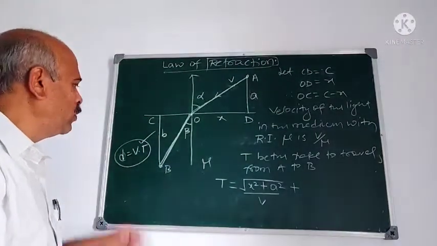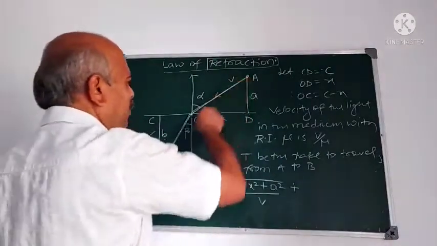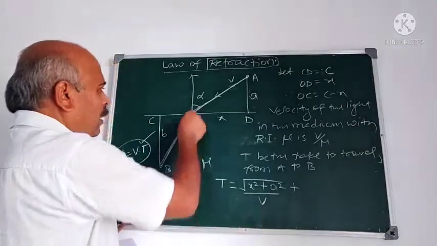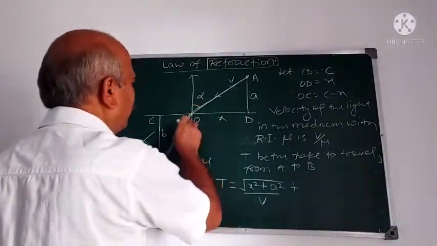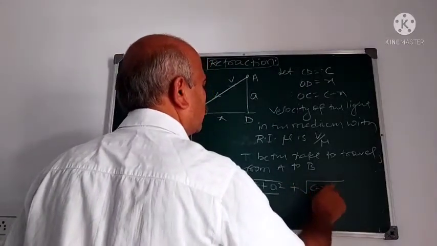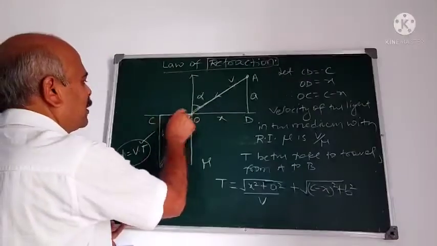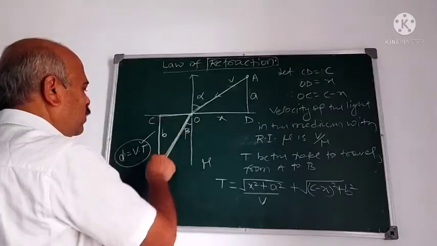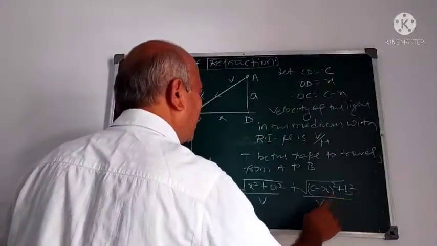And we know that T is given by distance by velocity. First I take AO, that distance is root x square plus a square upon velocity V. But for OB, what is the distance? OB is given by square root of (c minus x) whole square plus b square, because this is c minus x, this is x, total distance is c, and this we have taken as b, upon V by mu.